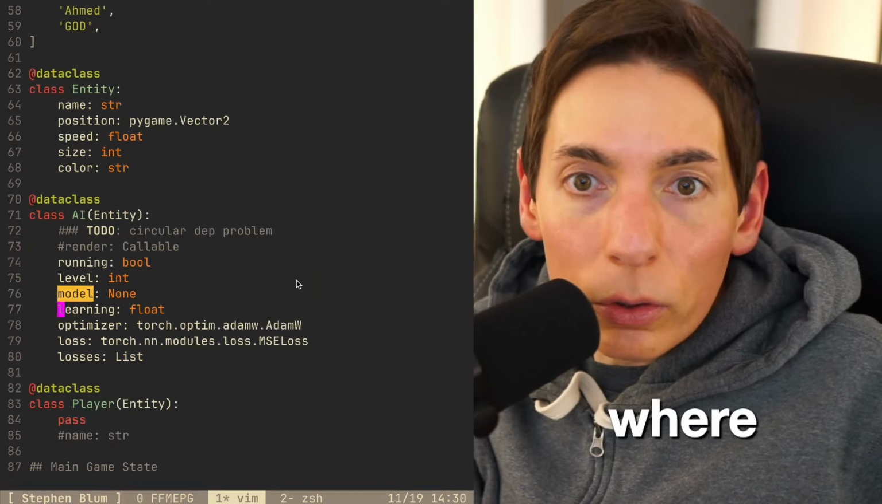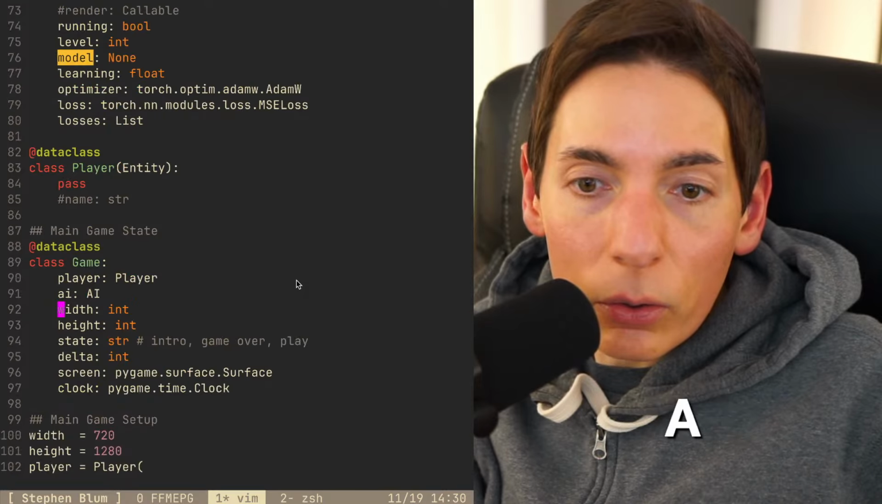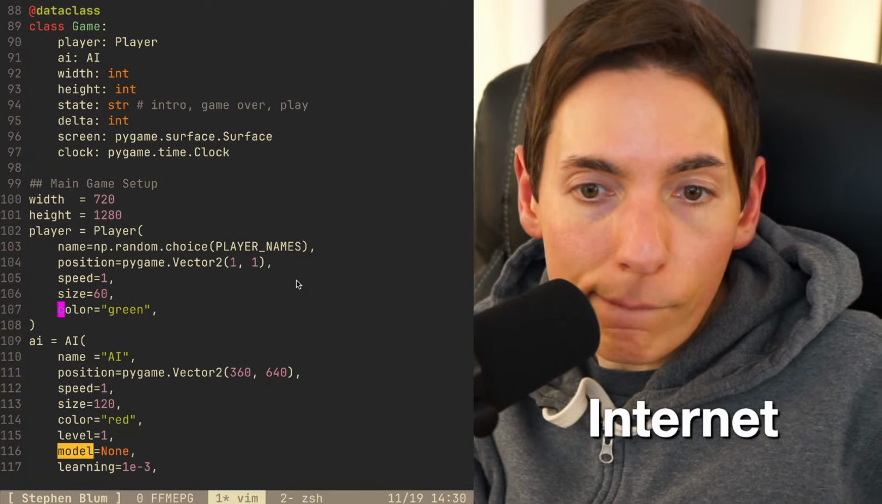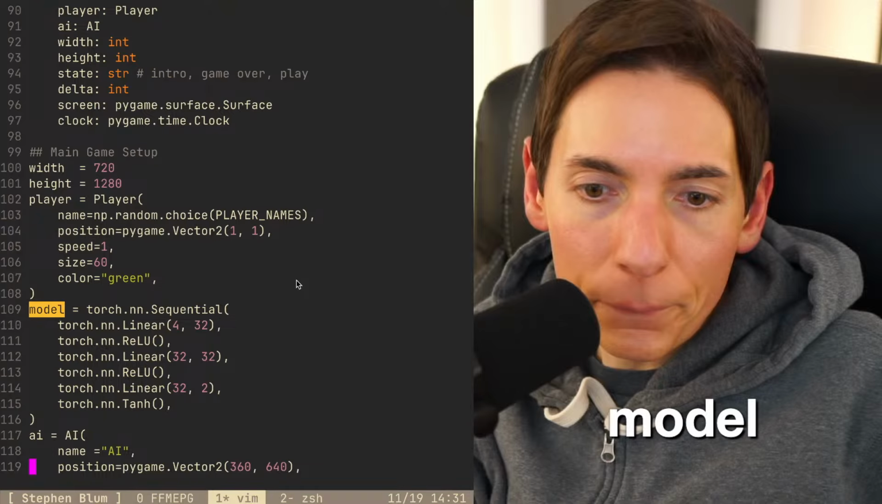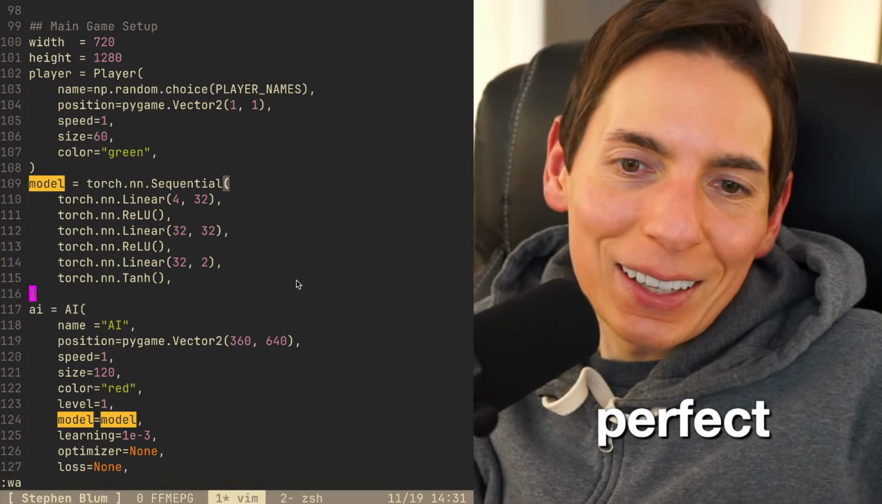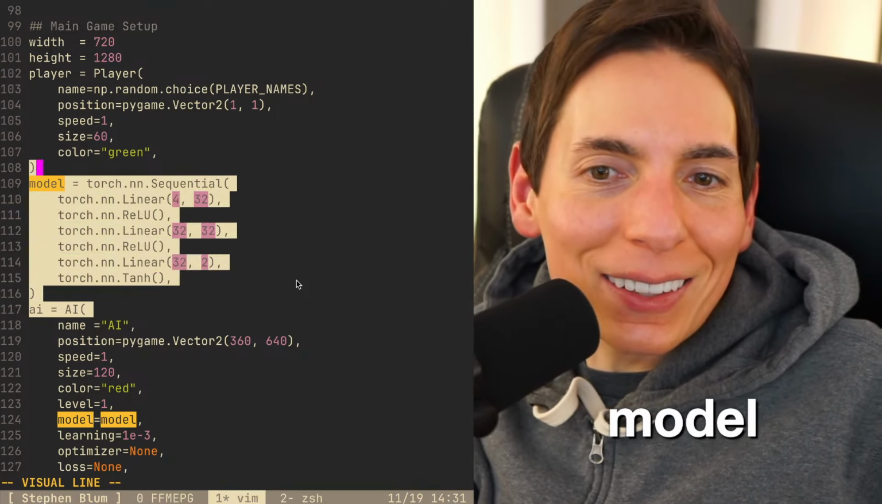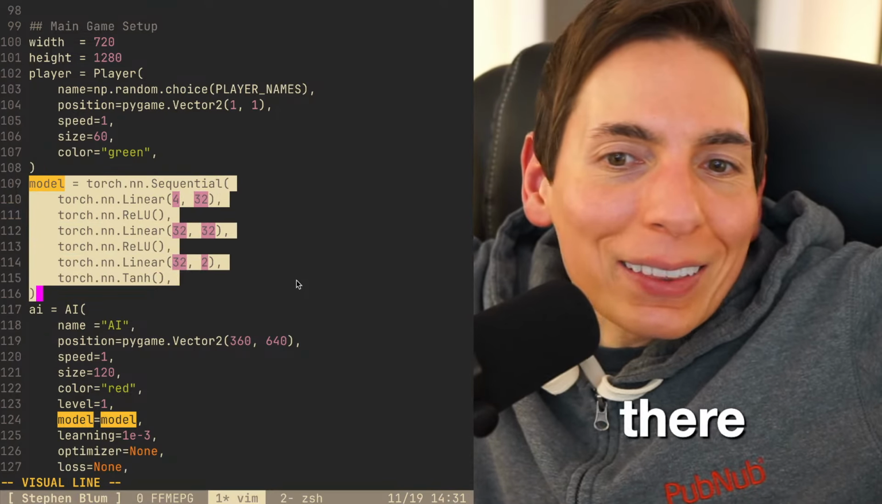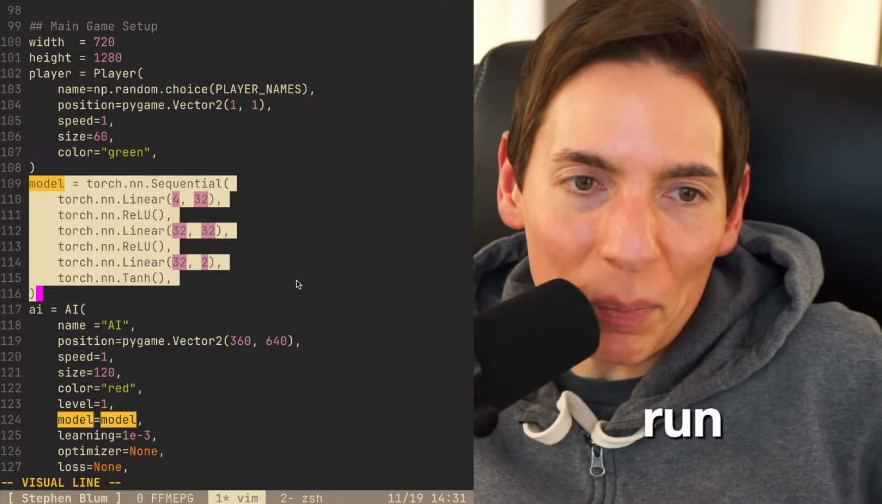So where do we do the model at real quick? Here's the AI. Okay. All right, model. Here we go, and then we'll set model to model. Perfect. There we go. So here's the model. Isn't it simple? Hey, there you go. There's the model right there. Nothing complex. All runs on your CPU without any problems.